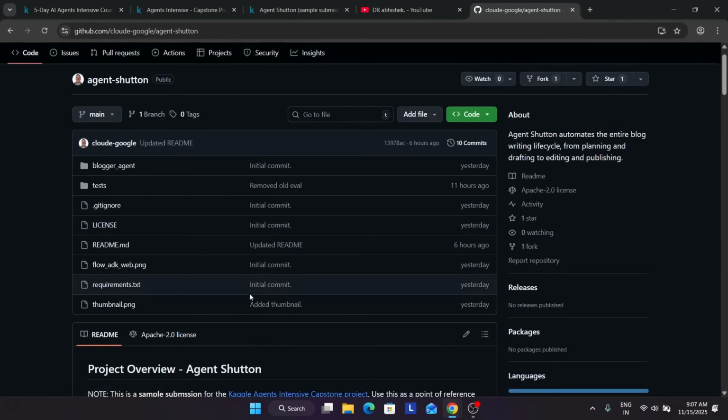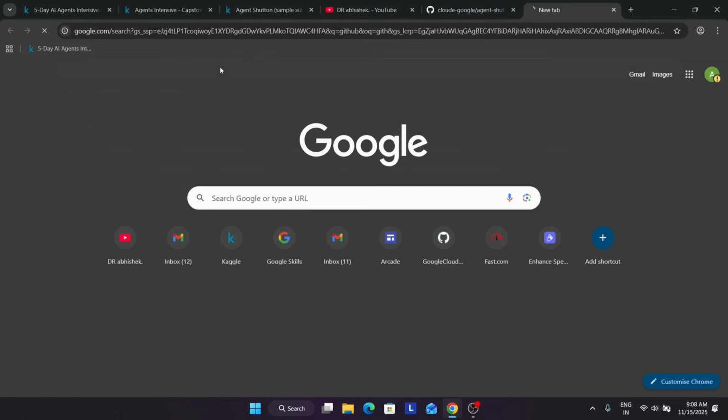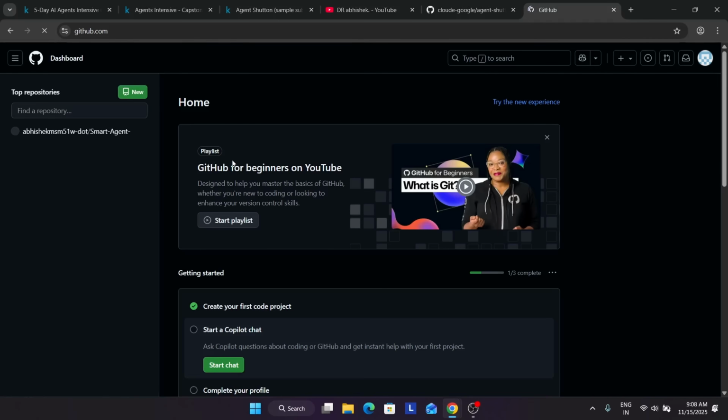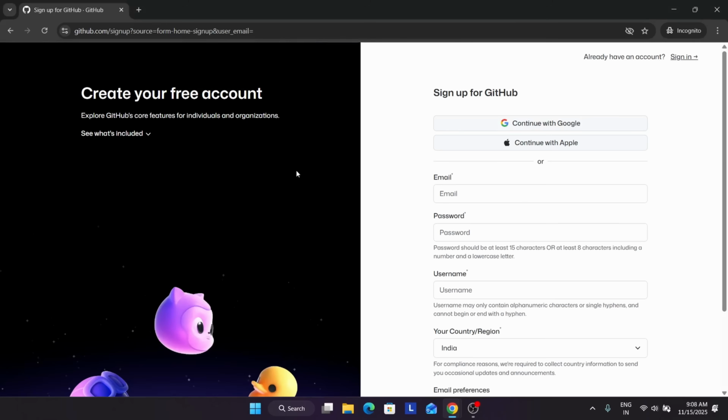Do not worry. First of all, let me explain. So here, the first thing you have to make is a readme.md file. Okay, a readme.md file. If I open GitHub, I will show you. Let me open GitHub. Here you have to just come to github.com, and by default I have already created an account, so I'm showing you a quick demo. So here you have to come to github.com/sign up, and you can sign up using Google, Apple, or just directly using your normal email address and password. Just like the normal process, you can do it. There is not a big issue.